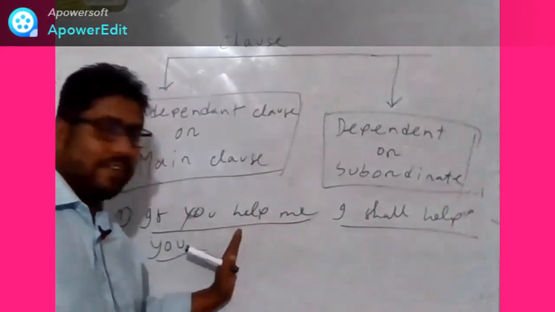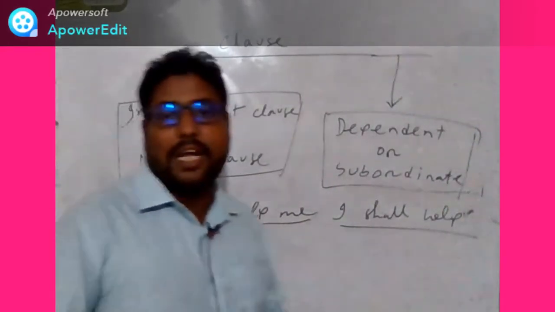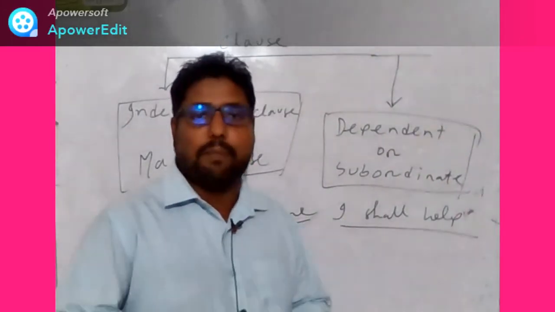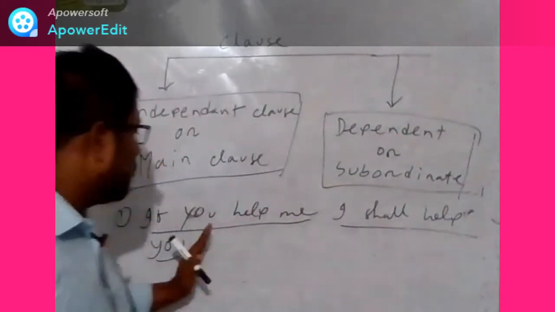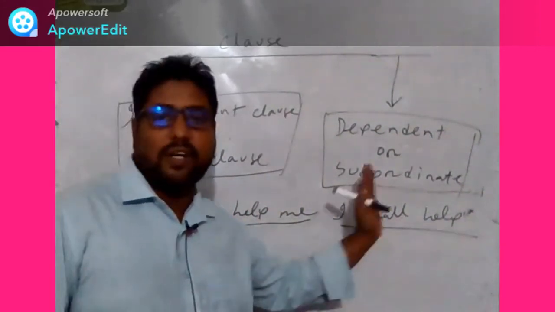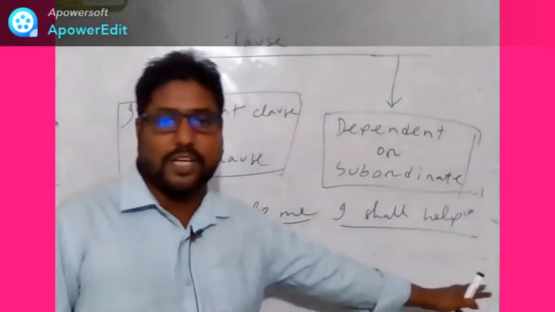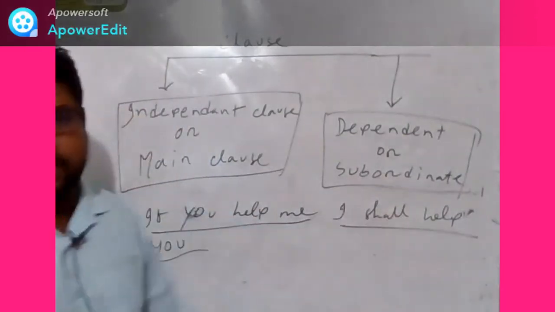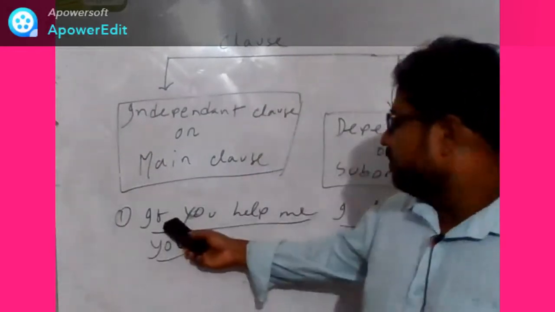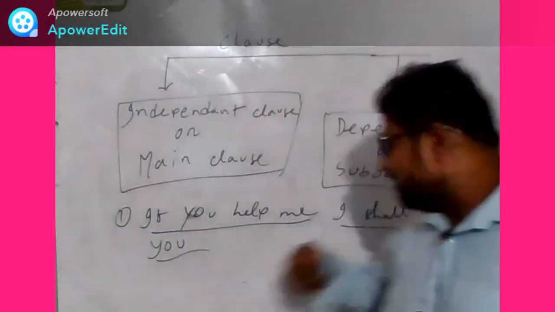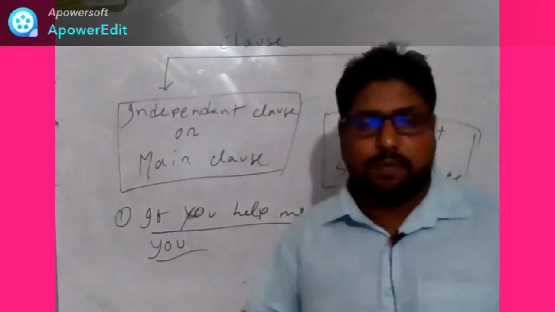Without depending on the first clause, the second clause can express its meaning completely. But the first clause must depend on the second clause. So we can say that the first clause is a dependent clause and the second clause is an independent clause.